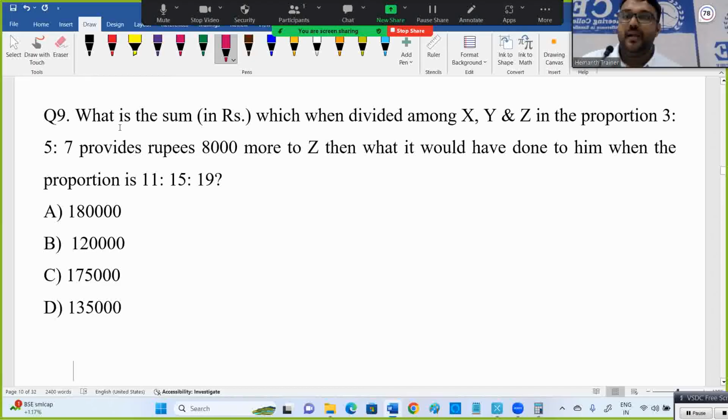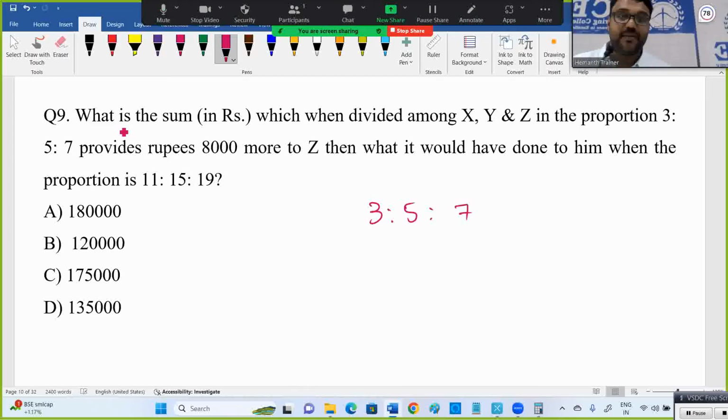Now see about this question here. What is the sum which, when divided among x, y, and z in the proportion 3 is to 5 is to 7, provides 8,000 more to z, than what it would be when the proportion is 11 is to 15 is to 19?